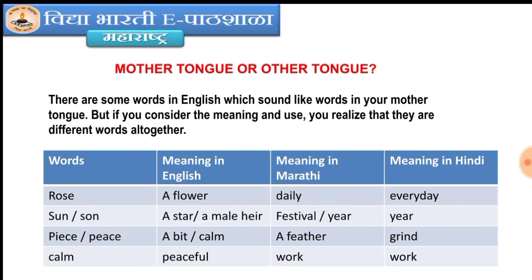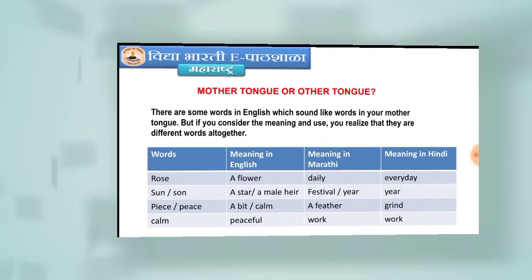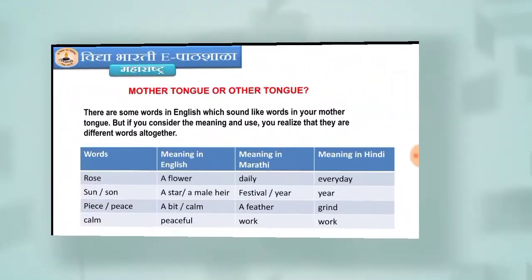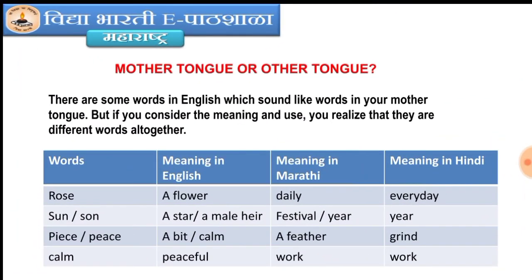There is a table. Four columns are there: words, meaning in English, meaning in Marathi, and meaning in Hindi. The first word, rose. It means in English a flower. In Marathi we call it daily, and in Hindi every day.